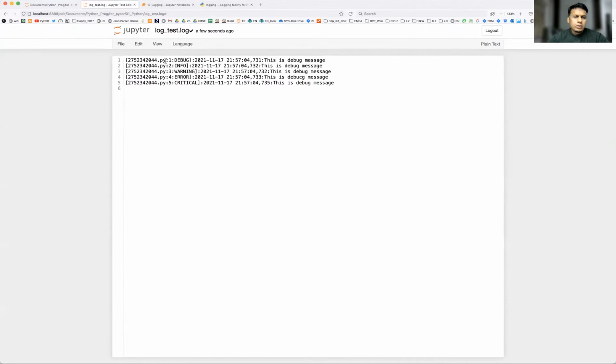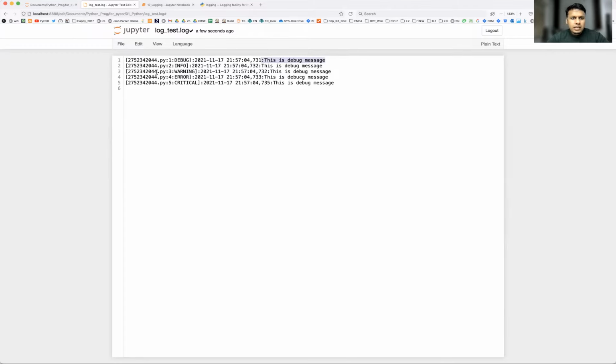Yeah. So this is your file name. So right now, since I'm running from the notebook, right? So notebook is having different extension, right? That's why you see the big number. But in case you are running from PyCharm or Spyder, it will be exactly the file name.py and which line number and what is their log level, that is debug. Okay. And after that timestamp and after that millisecond, and finally you have the message.